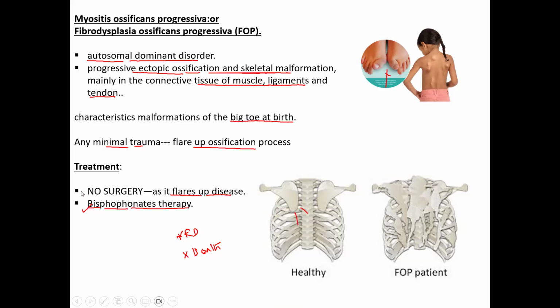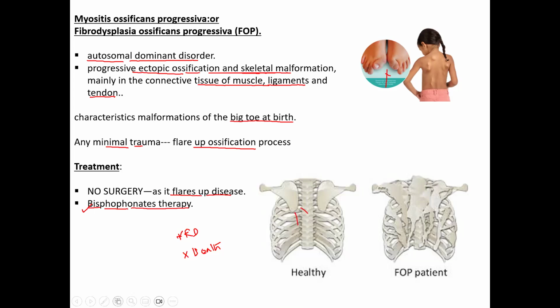Then here one more thing I would like to mention is there is one condition called pseudo-malignant myositis ossificans. I forgot to mention it in the slide. What is pseudo-malignant myositis ossificans?